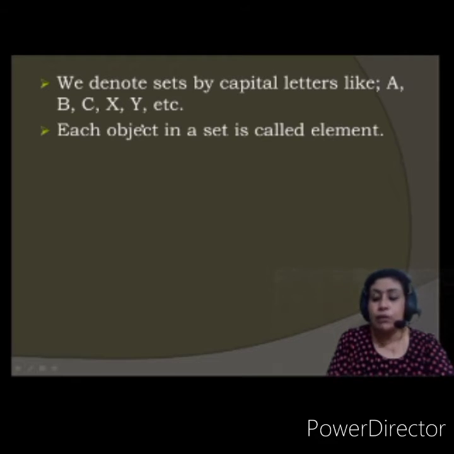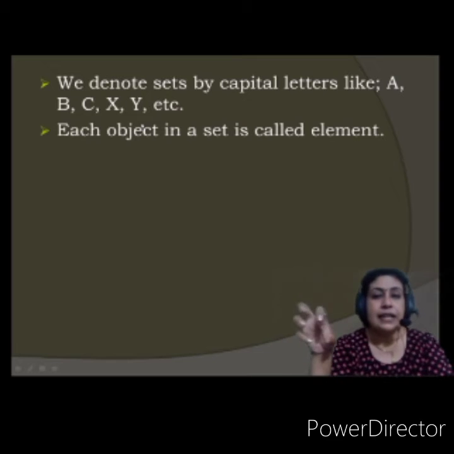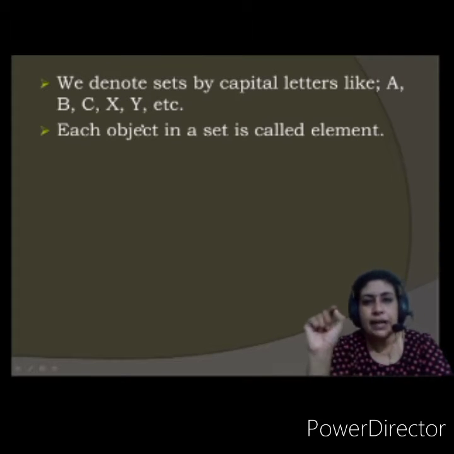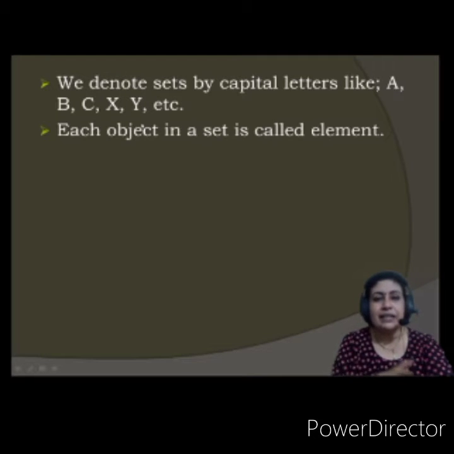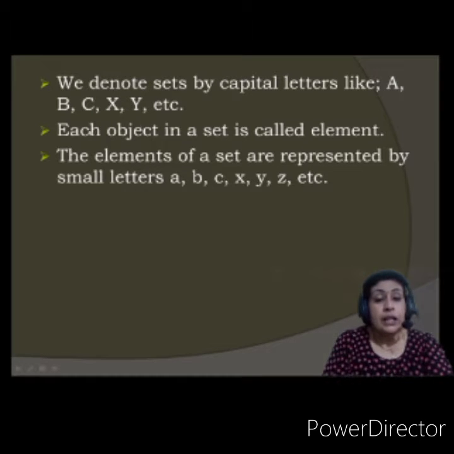As I told you, a set contains well-defined objects, and each object is separated by a comma in that set. That object is called an element of the set. How many elements there are in the set depends upon the set you are writing. Remember this. Third point: the elements of a set are represented by small letters.